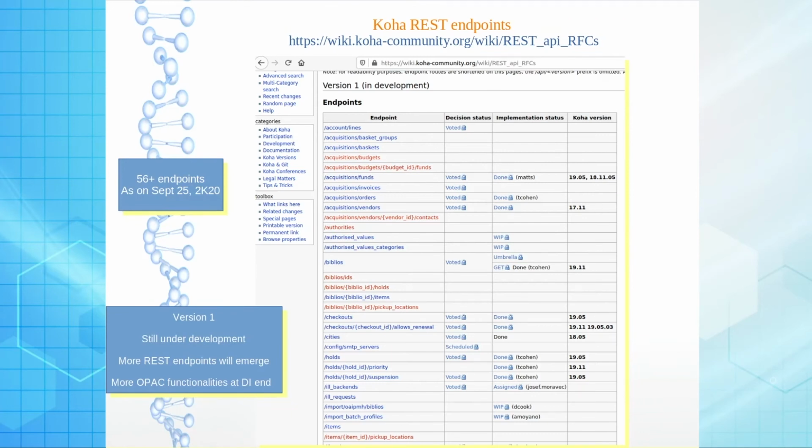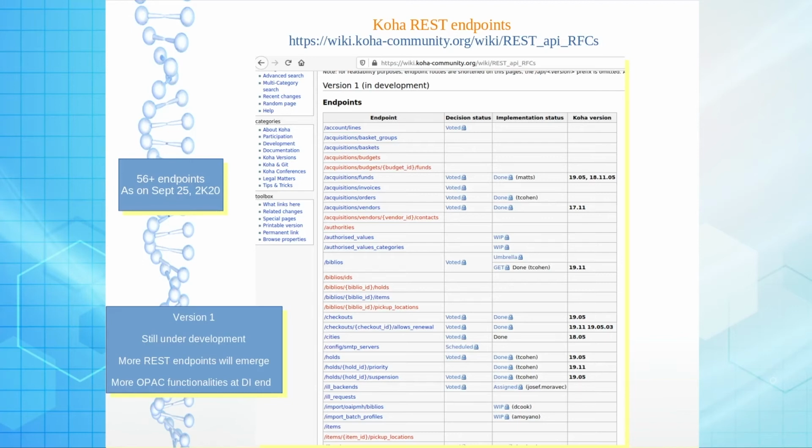Now, as we said, REST is the latest protocol where ILS and DI can talk with each other. You already know different kinds of REST API based development in other sectors apart from library automation, but the library automation sector is now also utilizing REST API as a protocol. The latest version of Koha is REST compatible, as one particular plugin has already been developed by the National Library of Finland in the open source domain.